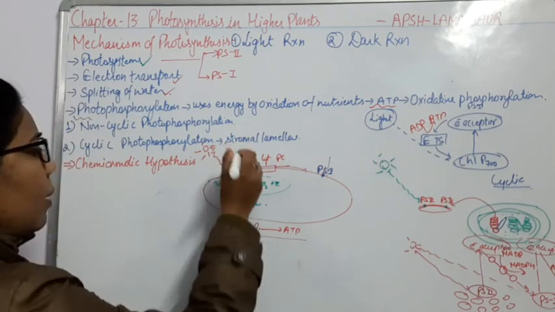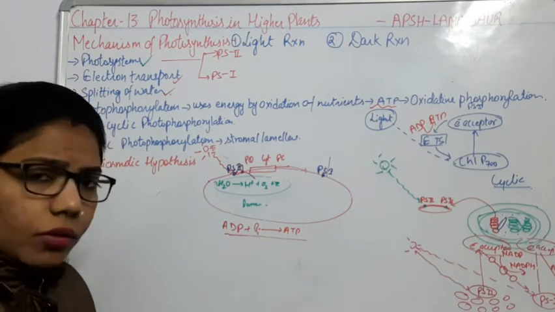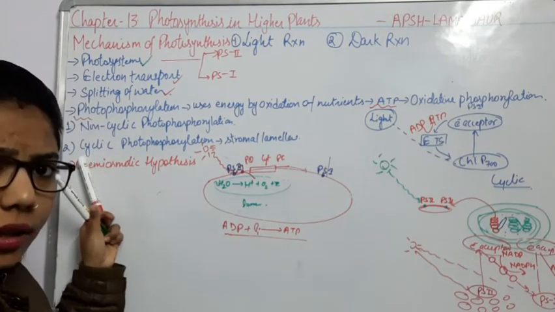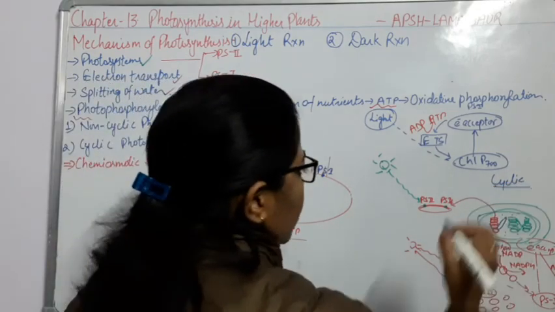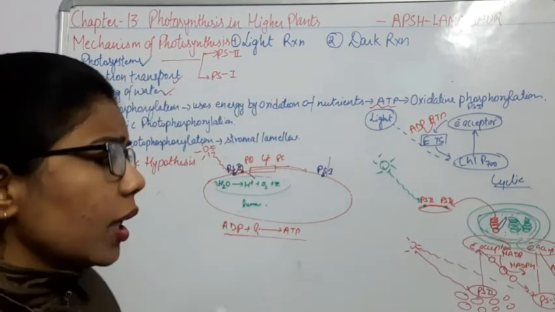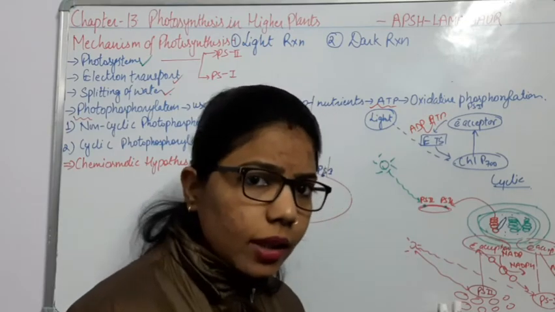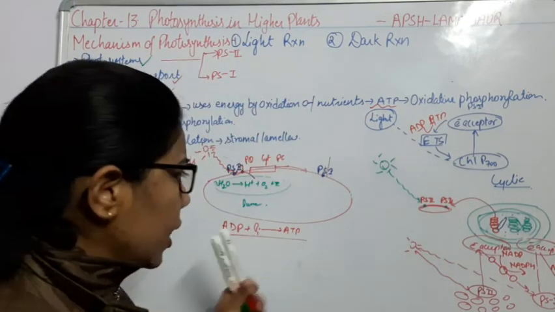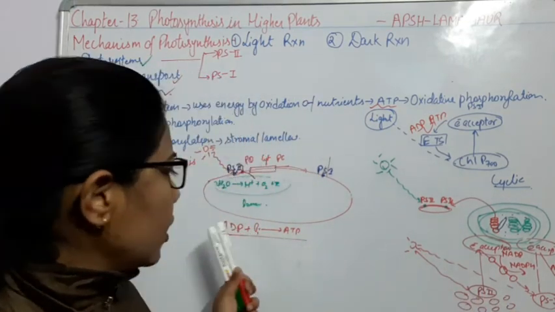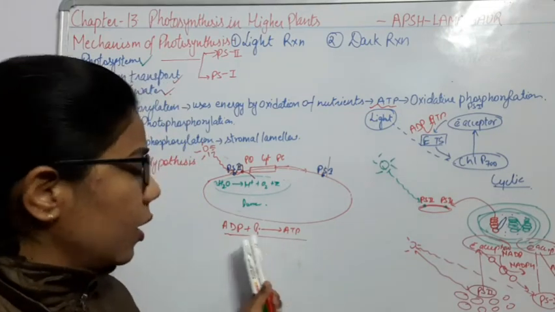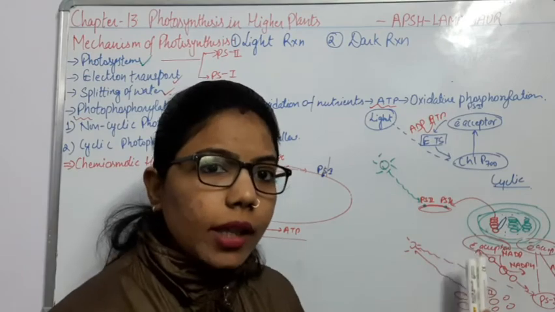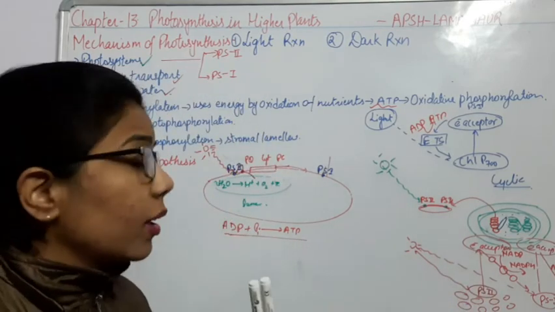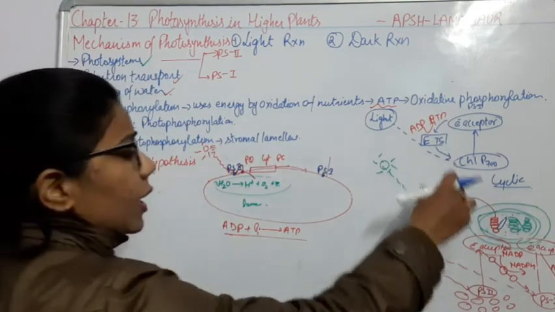So in the stromal lamellae, what type of phosphorylation will take place? Cyclic photophosphorylation. Now here I have drawn one structure, cyclic photophosphorylation. We have done what is non-cyclic. Again, in non-cyclic, we are adding this phosphate molecule and forming the ATP. So again and again we are getting this ATP. But what are the differences between cyclic and non-cyclic?